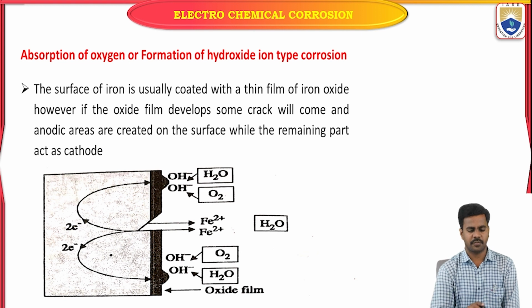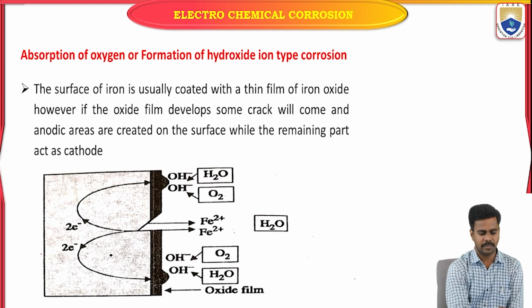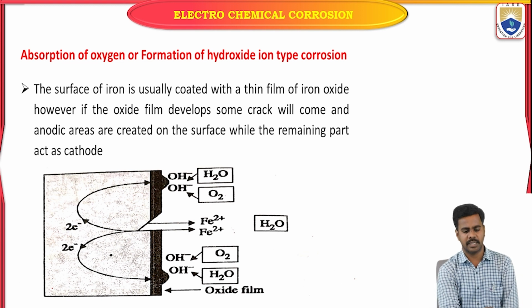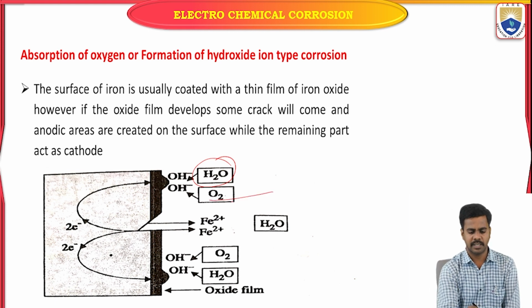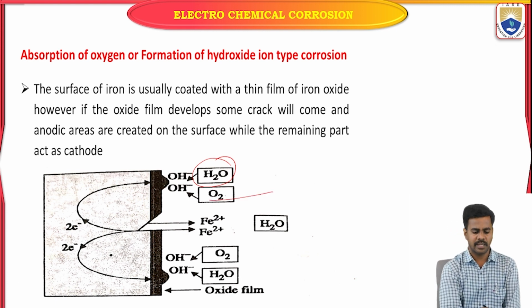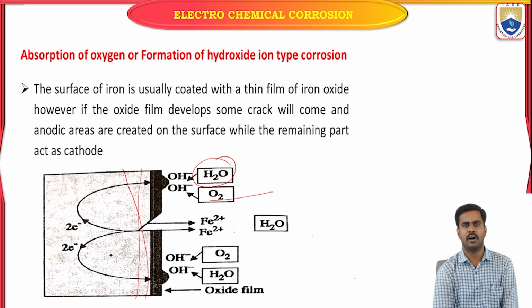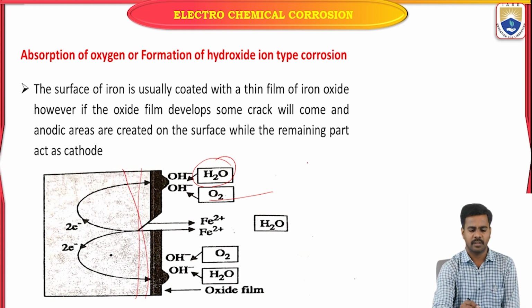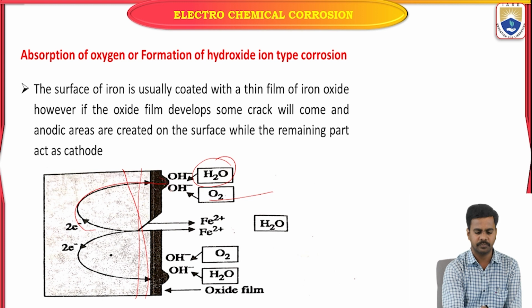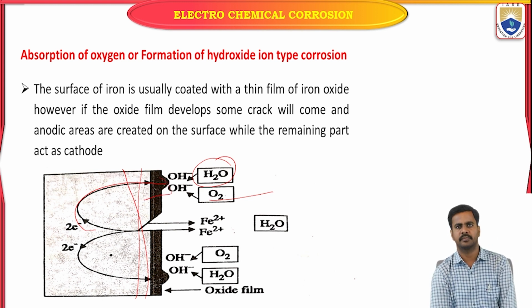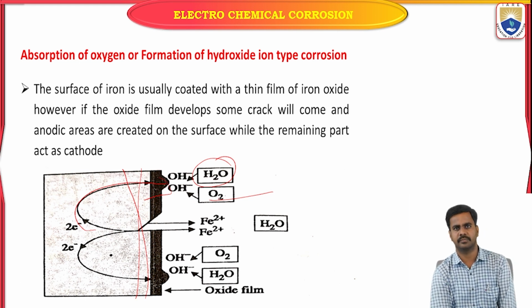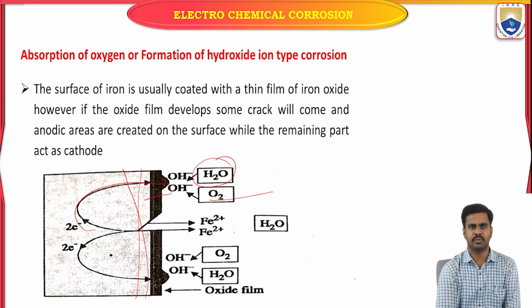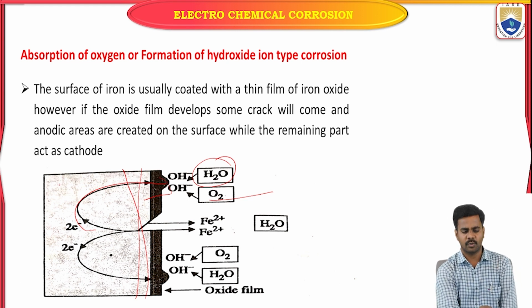Look here, absorption of oxygen mechanism. Suppose you take a metal which is present in a neutral medium, that is H2O, and oxygen is present in the environment. In this condition, the metal undergoes oxidation and gives electrons. These electrons move towards the cathode. Here the cathode is nothing but the environment. Here anode is metal, cathode is environment.